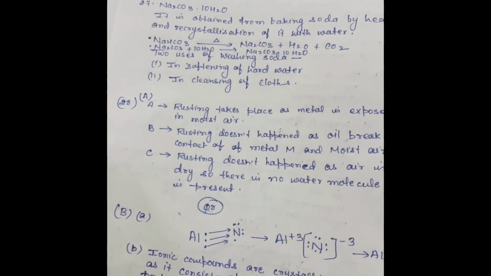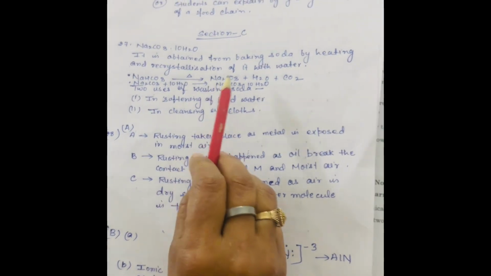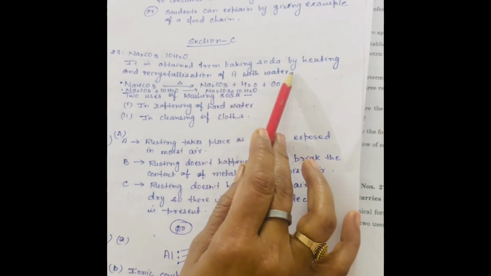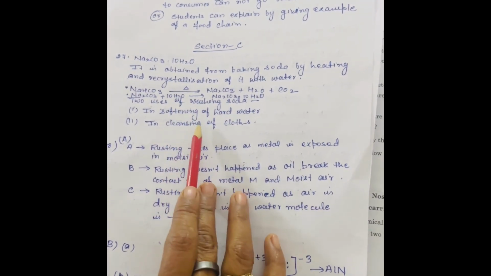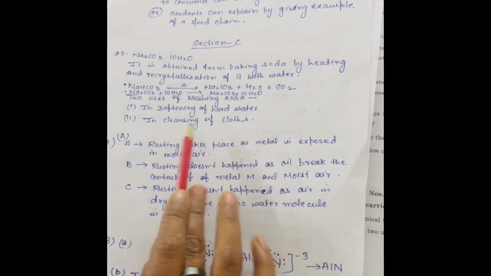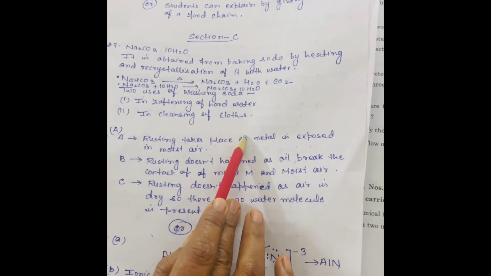Section C, the washing soda formula is sodium carbonate dihydrate, and it is obtained from baking soda by heating it and by recrystallization. The washing soda is used in the softening of hard water and in cleansing of clothes.